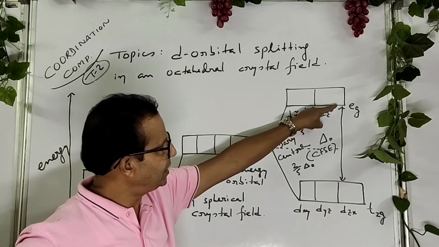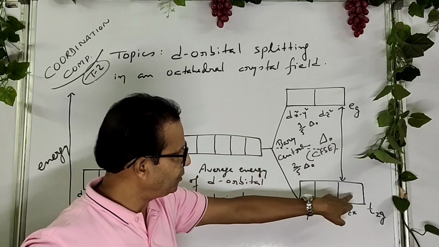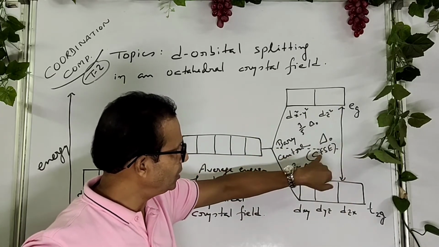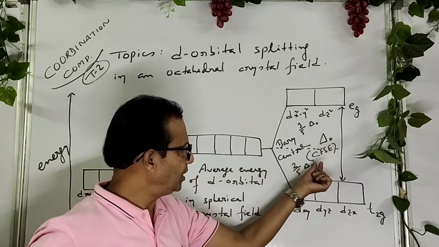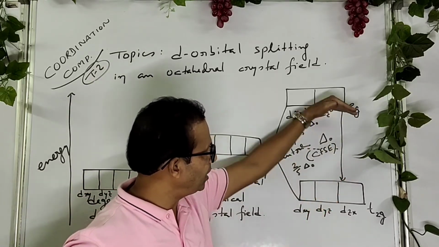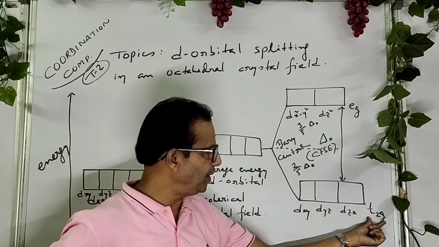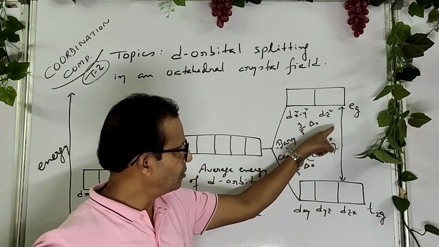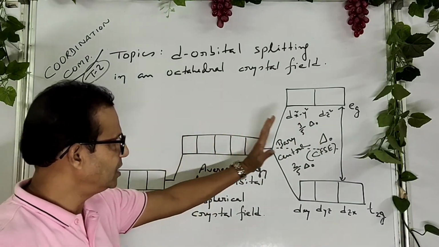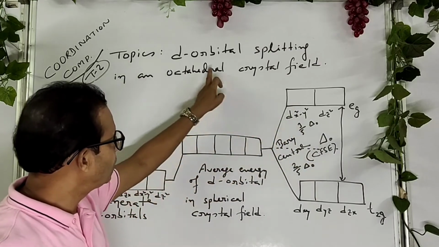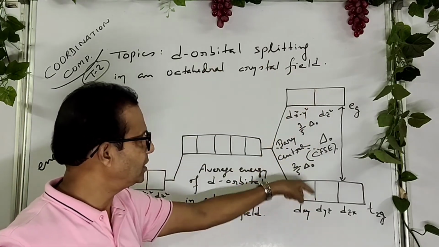The difference in energy between eg and t2g is called crystal field splitting energy. The difference in energy between the higher energy level, that is eg, and the lower energy level, that is t2g, is called crystal field splitting energy. Remember it. This is the diagram for octahedral crystal field.